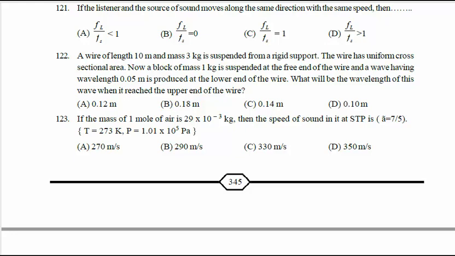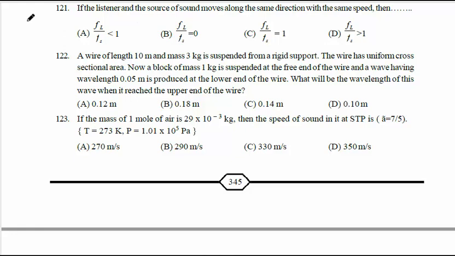If the listener and the source of sound move along the same direction with the same speed, then, so here the listener and the source of sound move along the same direction with the same speed. If they move in the same direction, it indicates that between the listener and the source there is no relative motion.